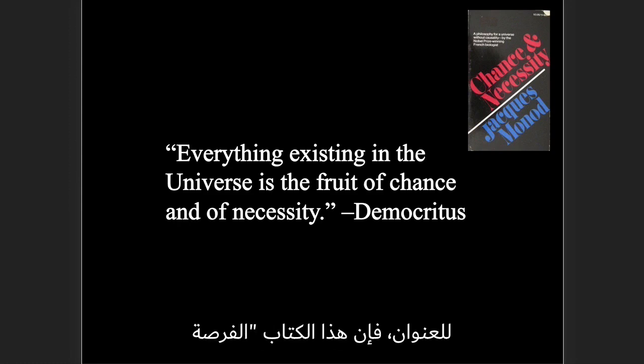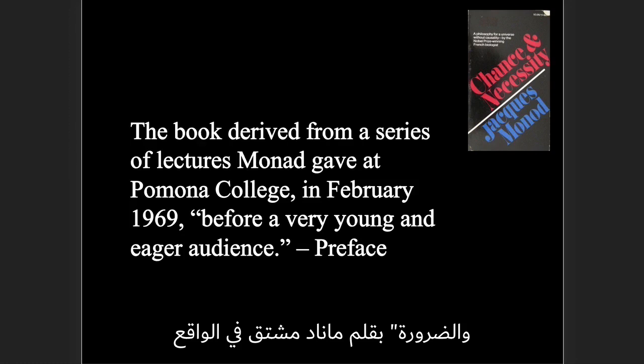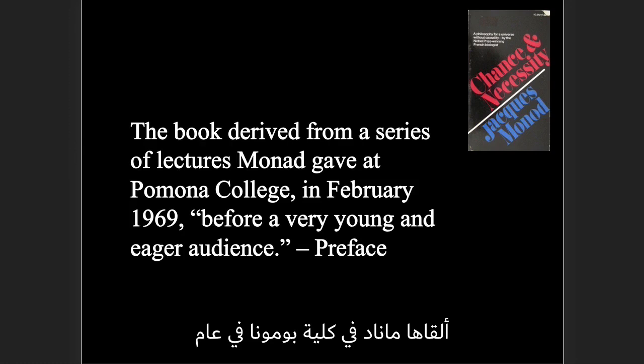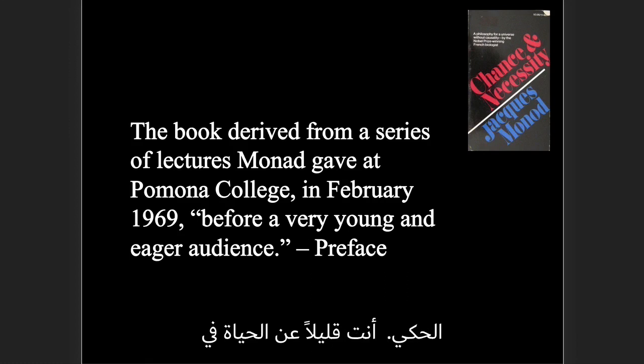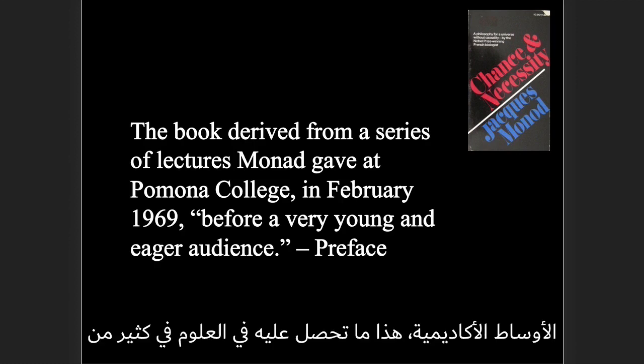This book, Chance and Necessity by Monod, was actually derived from a series of lectures that Monod gave at Pomona College in 1969, and that's described in the preface, quote, "before a very young and eager audience." So it tells you a little bit about the life in academia.